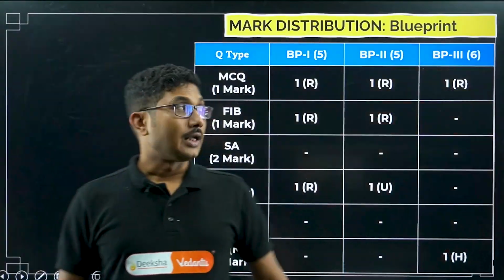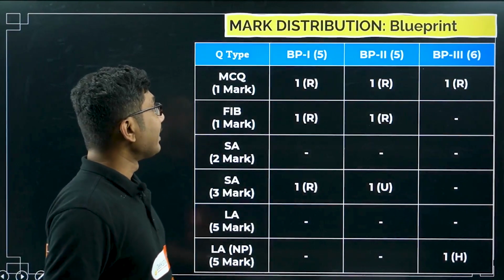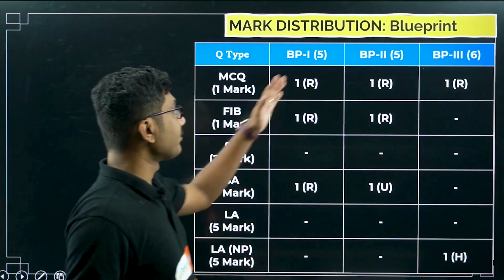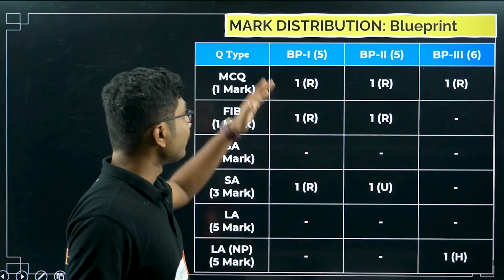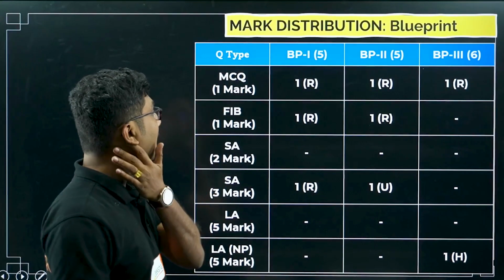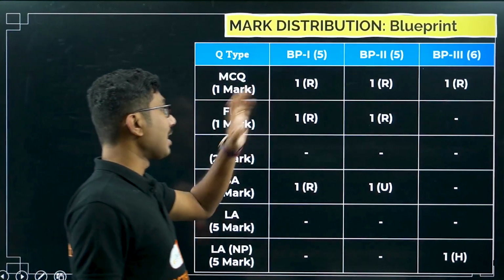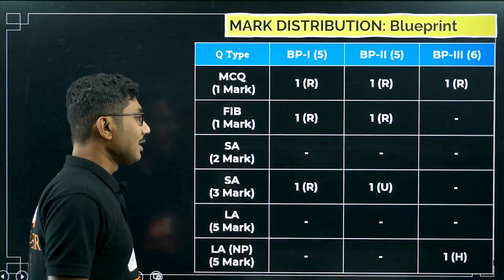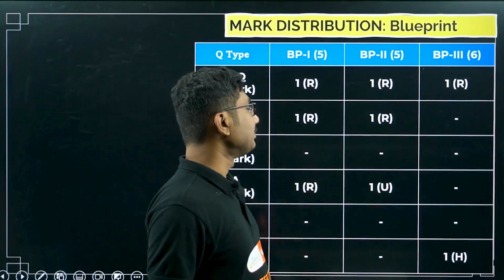Now let's go back to our discussion of the blueprint of this chapter. The blueprint of this chapter is divided like this. First, blueprint number 1 gives us 5 marks from this chapter. How 5 marks? 1 mark MCQ from this chapter compulsory, 1 fill in the blanks, which is also almost compulsory.